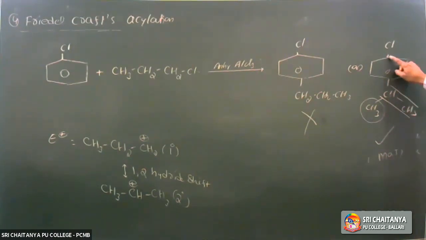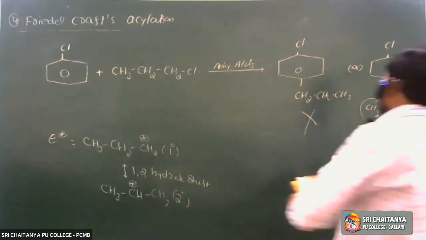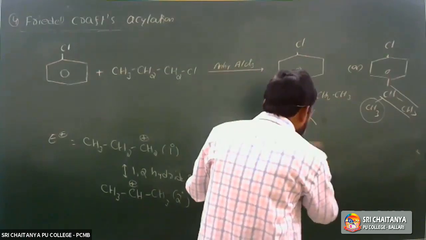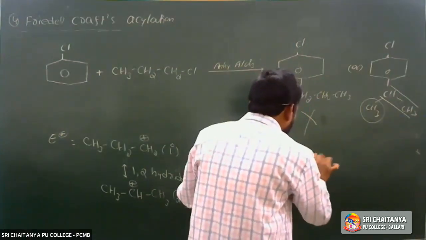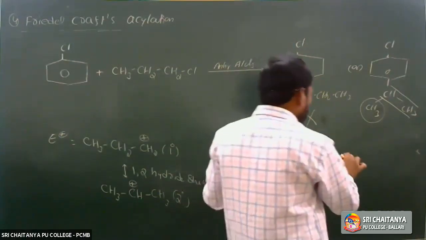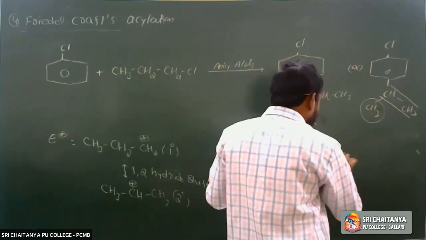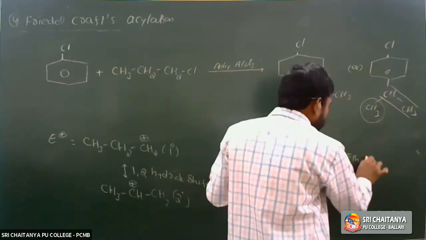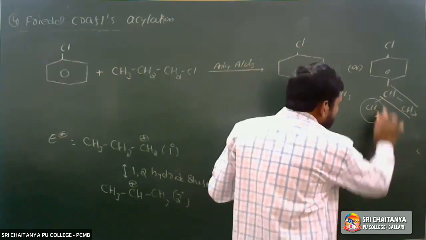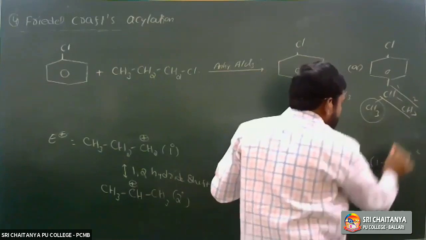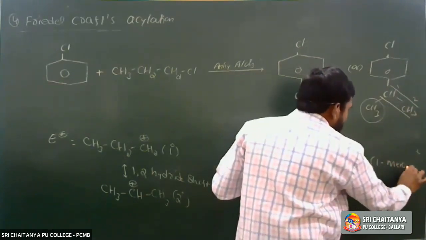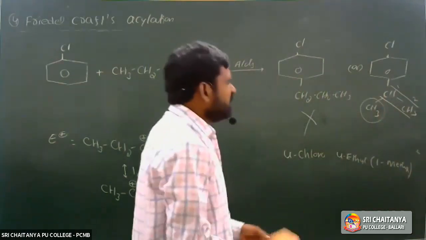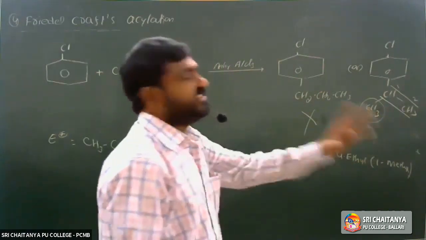The methyl group is attached to the first carbon, and the ethyl is on the second carbon: 4-chloro, 4-ethyl, 1-methyl benzene.